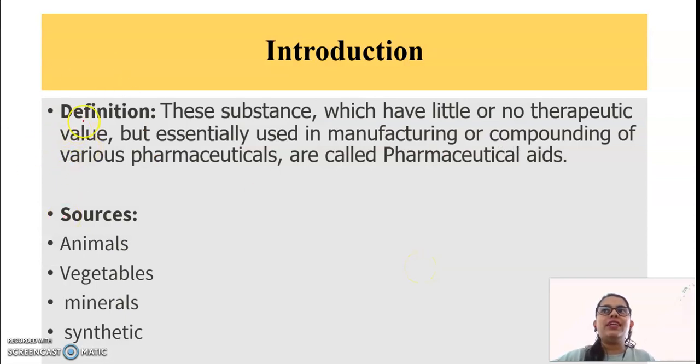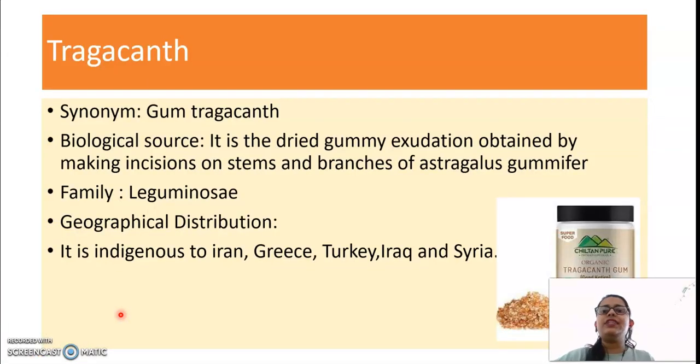Introduction. So you have seen the definition. Aids means the substances which have no therapeutic value or little therapeutic value, but which are used in the manufacturing and compounding of various pharmaceuticals, which are called pharmaceutical aids. Sources: animals, vegetables, minerals and synthetic, that we have seen earlier.